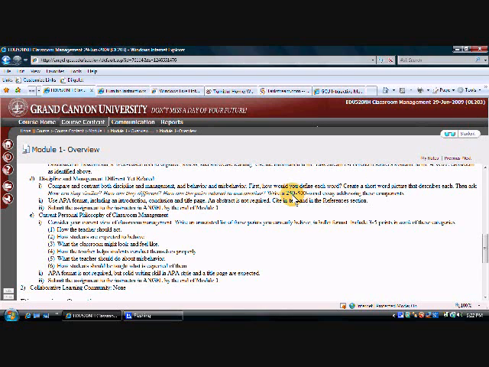And when I do the word count, I usually will give a 10% grace period. So if it were 25 less, 225, or if it were 50 more, 550, then I would count it as okay as long as it was in that 10%. It does tell you have to use APA format. You have to have an introduction, a conclusion, and a title page. You don't have to have an abstract, but you do have to have in-text citations and a reference section. And you have to submit by the end of Module 1.